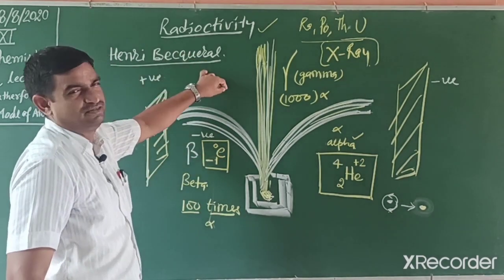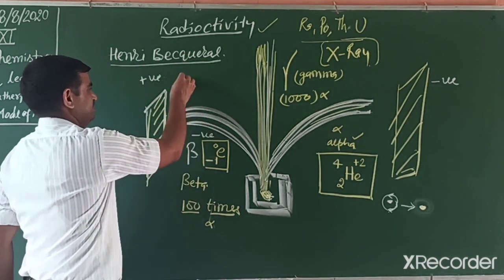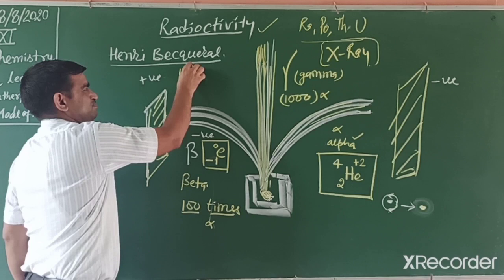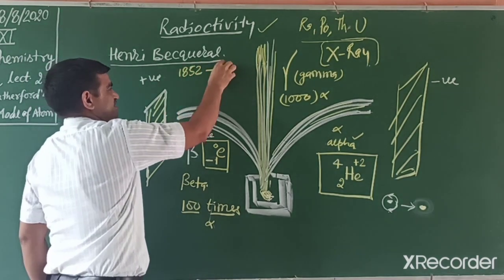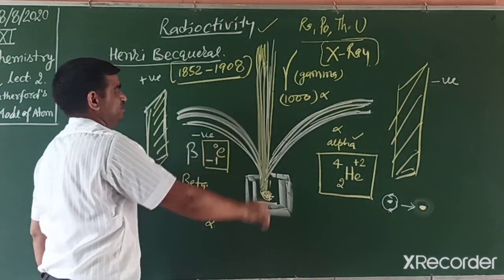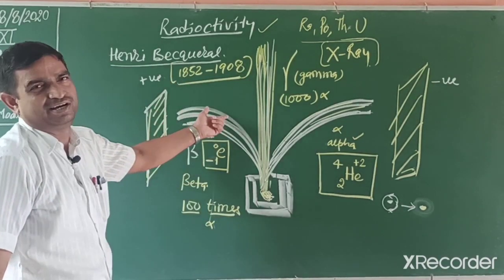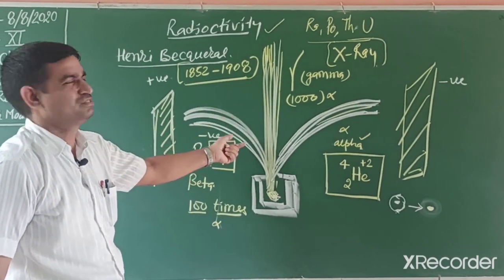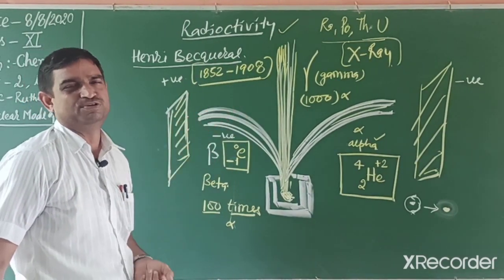This is radioactivity. The scientist Henry Becquerel lived between 1852 and 1908, during the Thomson times. This is the radioactivity phenomenon.